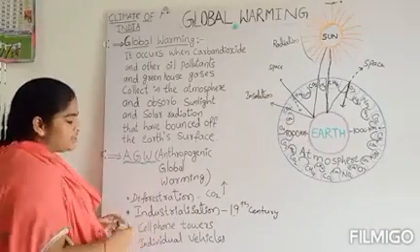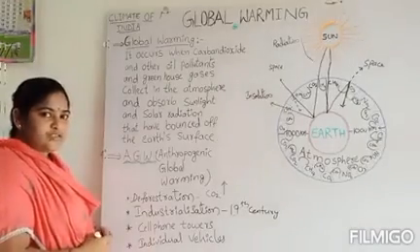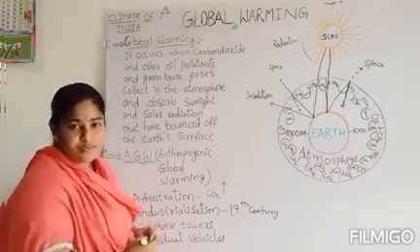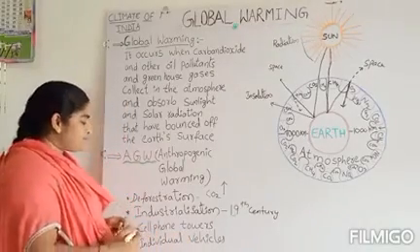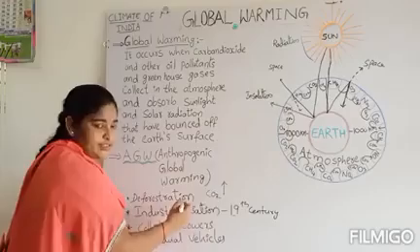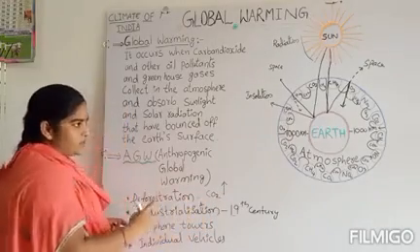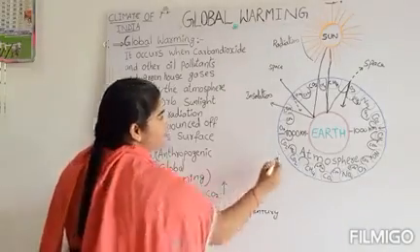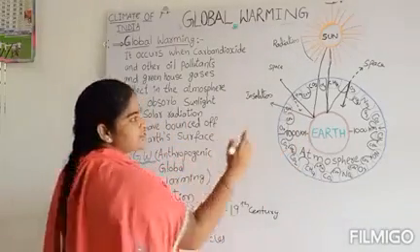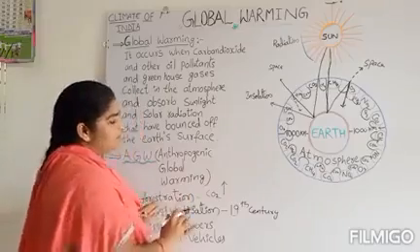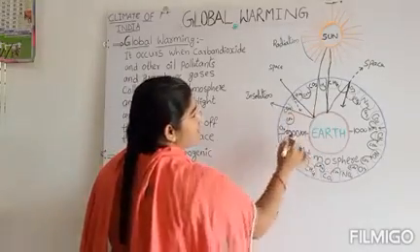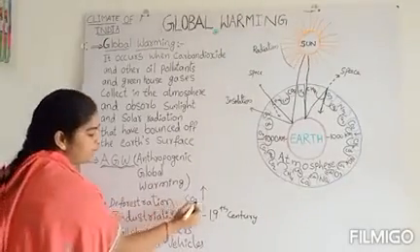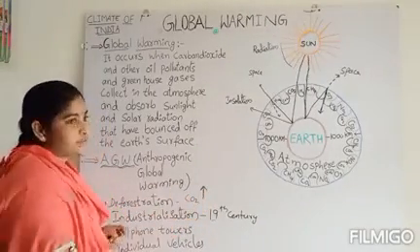From industrialization, further utilization of industries, cutting of the trees, and also to construct multi-purpose projects, large tracts of forest have been deforested, so when deforestation happens, the carbon dioxide percentage in the atmosphere increases. That means trees can absorb carbon dioxide. Okay, so now deforestation is causing the increase of carbon dioxide in the atmosphere.